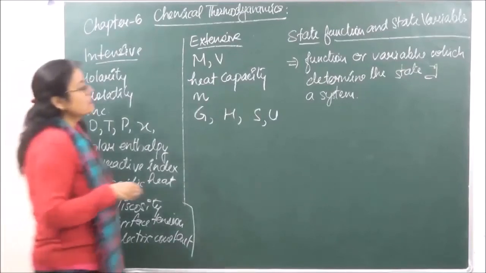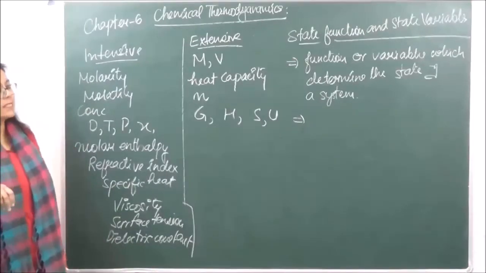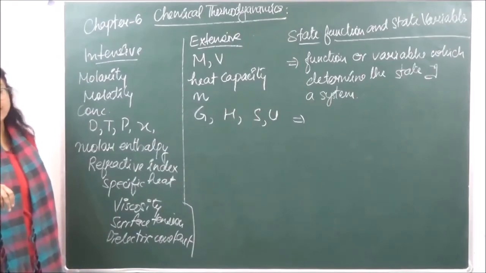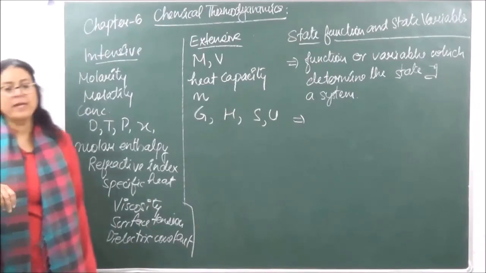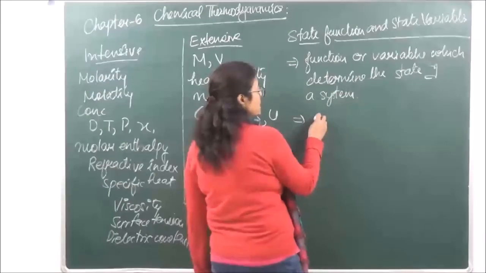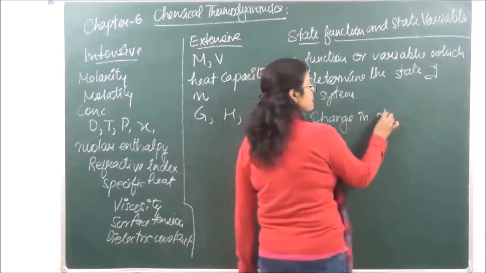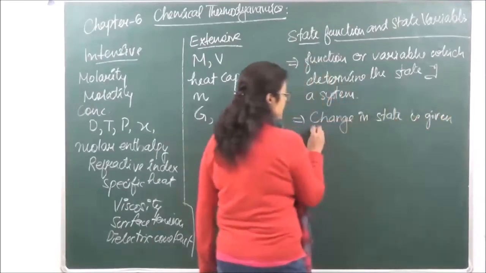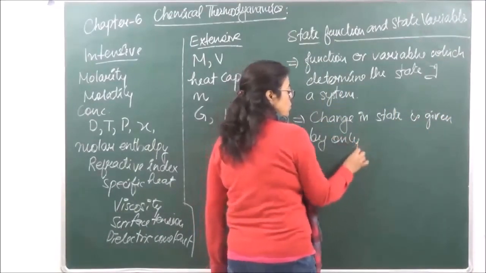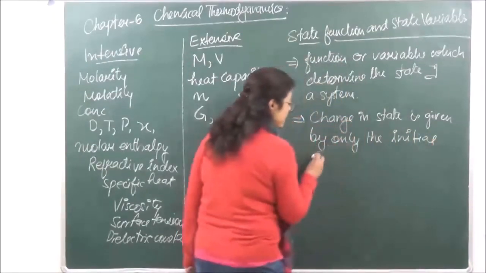Right? Now there are certain distinct properties whose change in state depends only on the initial and the final states. ठीक है? Such properties are said to be state functions. So properties in which the change in state is given by only the initial and final state.